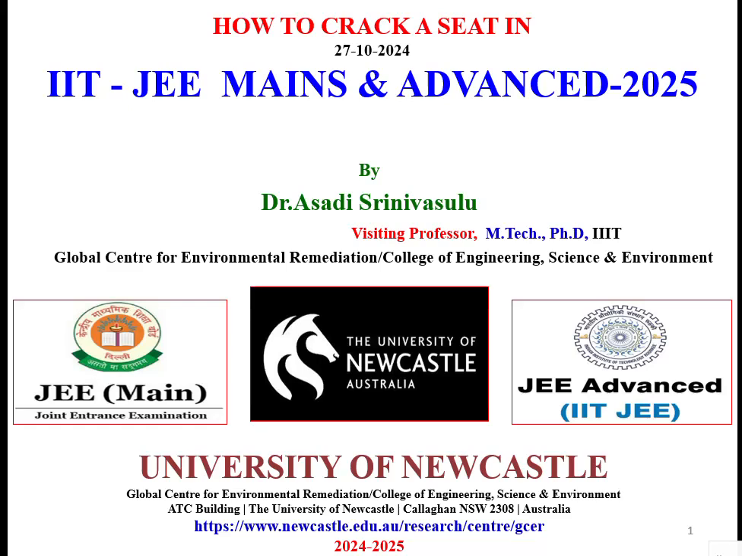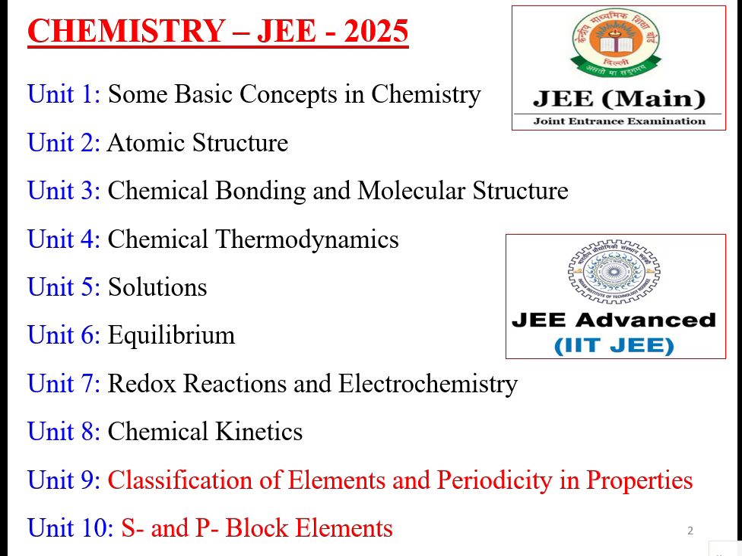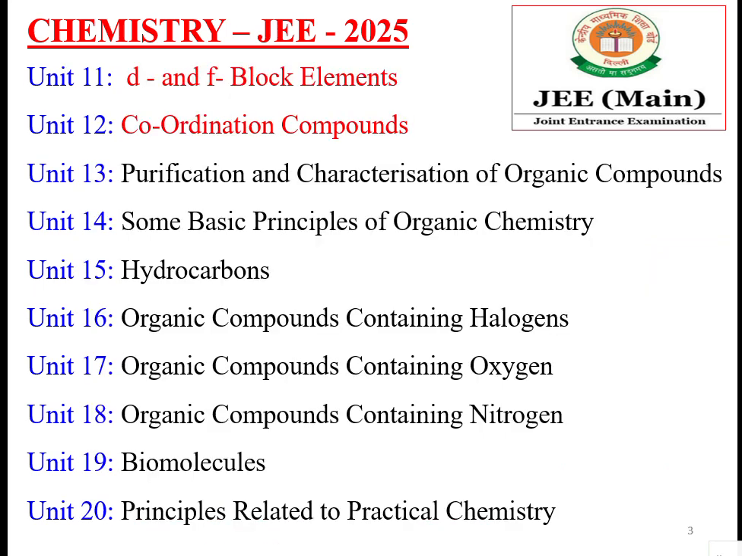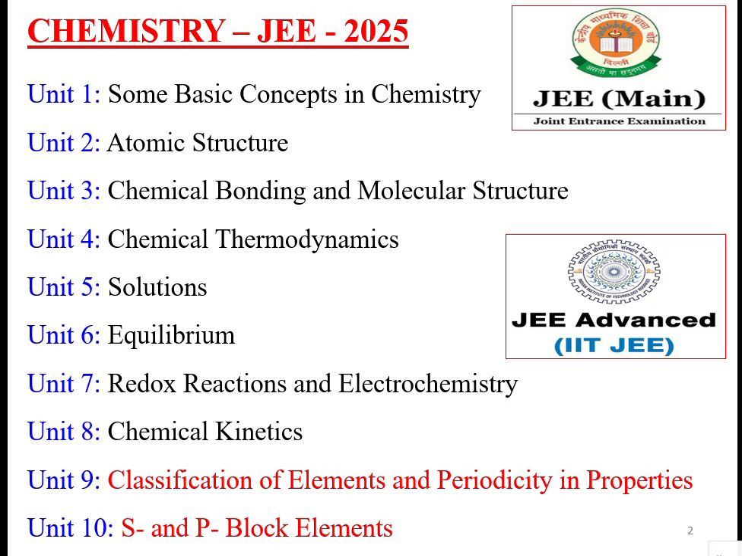So for the JEE 2025, the chemistry syllabus has around 20 chapters. The first 8 chapters are physical chemistry, and the second part is inorganic chemistry, from the 9th up to the 13th chapter. Chapters 14 to 20 are organic chemistry.